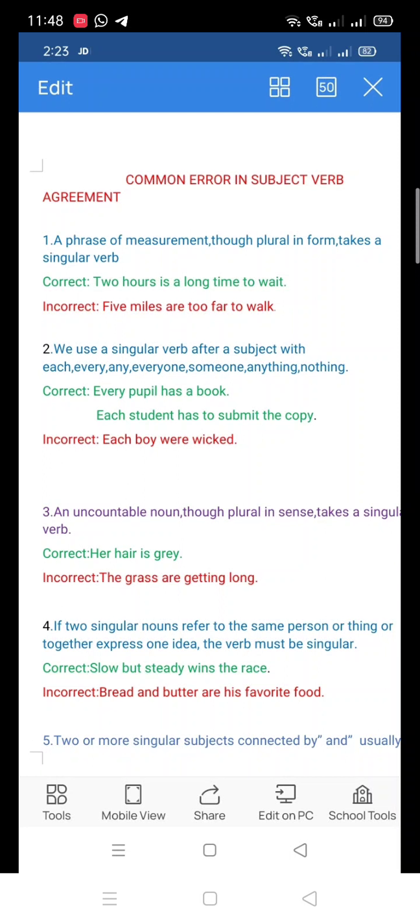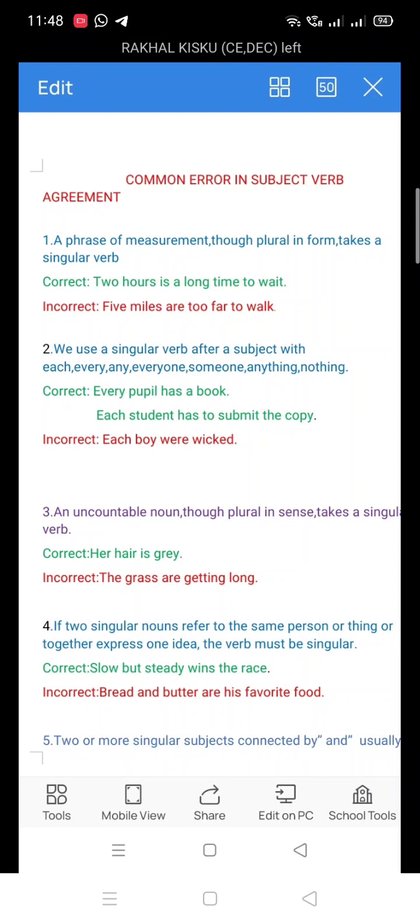Okay. Now, number 3. An uncountable noun, though plural in sense, takes a singular verb. An uncountable noun, though plural in sense, takes a singular verb. Okay. Now look at the correct sentence. Her hair is grey. Here is an example of an uncountable noun. Right. So that's why it takes a singular verb. Her hair is grey. An uncountable noun always takes a singular verb.